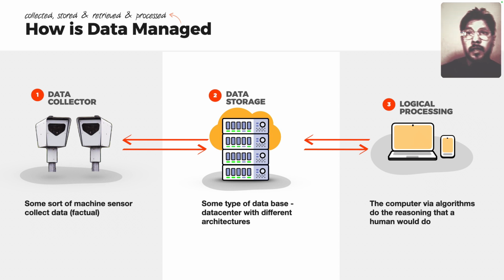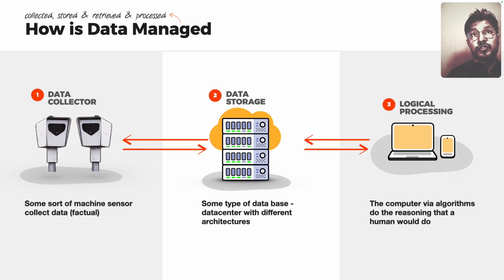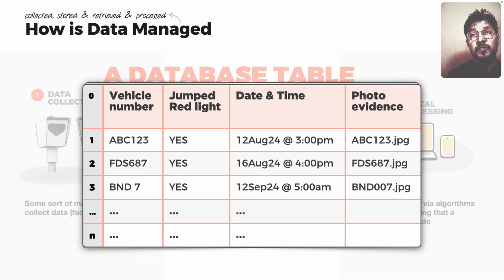Computers don't have that. But typically, when we have factual data, computers are great at processing it in some way. Even a small thing like a phone can process quite a lot of data. But for computers to process it, let's look a bit more in depth at data storage. Data is stored in the form of a table. Very simply, it's just a table, a tabular format.